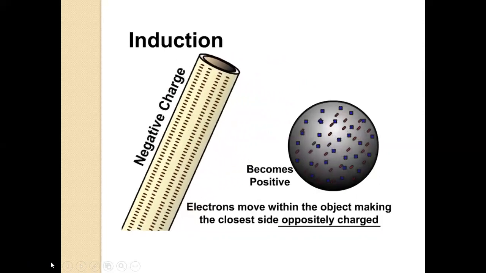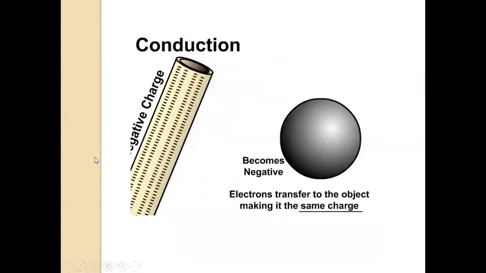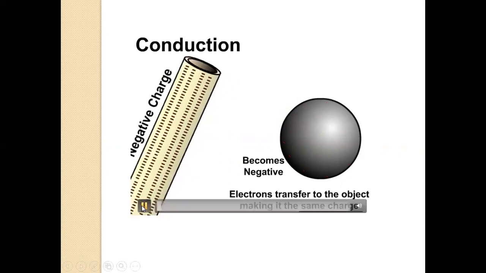So the third way is conduction. Now you can see this pipe is touched with this metal sphere, and there is a transfer of electrons. In induction, you can see that they are only brought near, they are never touched, but in conduction you can see that they are touched. So the touching produces the same kind of charge on it.